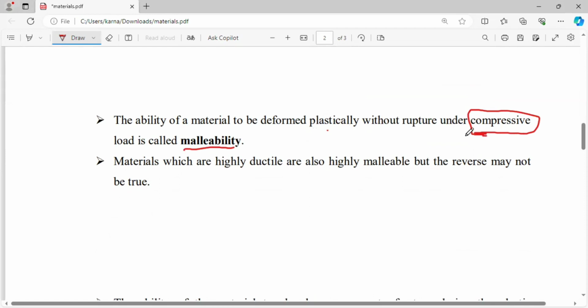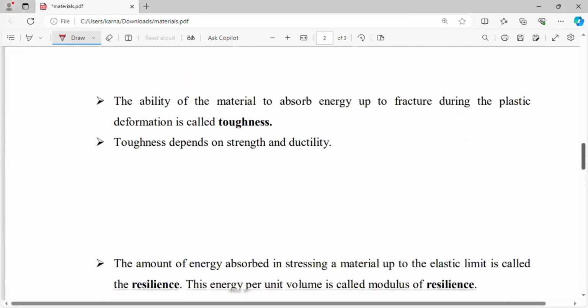If the load is compressive, that is called malleability. Here is one more important concept from the competitive point of view: materials which are highly ductile are also highly malleable, but the reverse may not be true. If a material has high ductility, then definitely it has high malleability, whereas a material with high malleability may not be highly ductile.